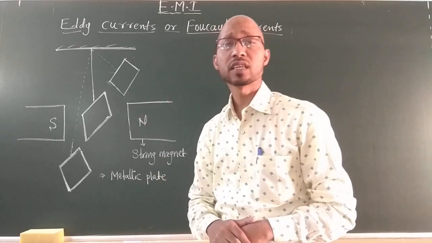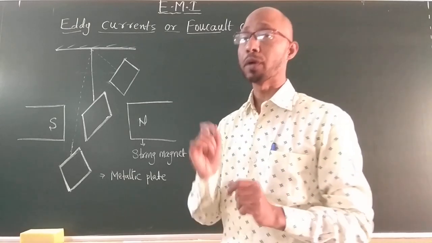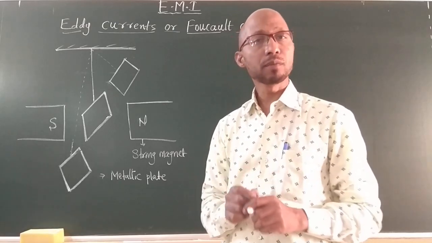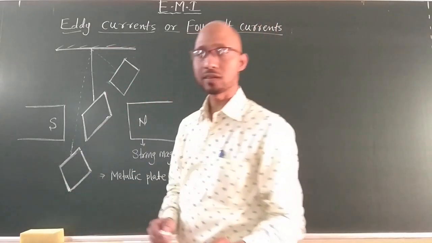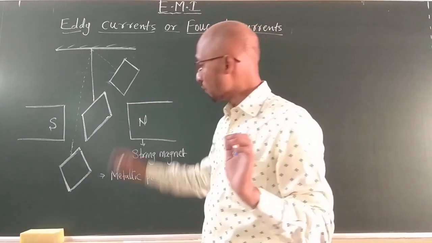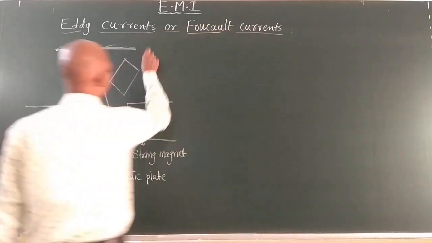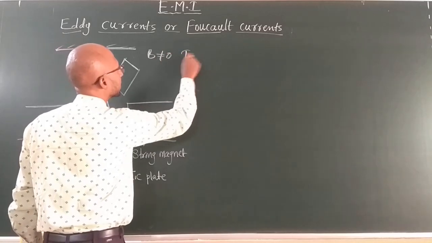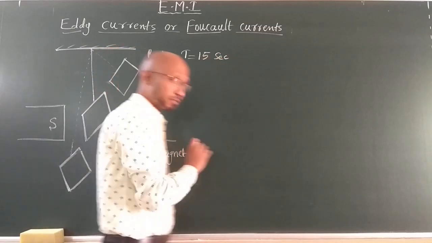In the absence of the magnet, I record the time interval taken for a particular number of oscillations and write it down. Let us say that for 20 oscillations, the time taken by the pendulum when there is no magnetic field is 15 seconds.